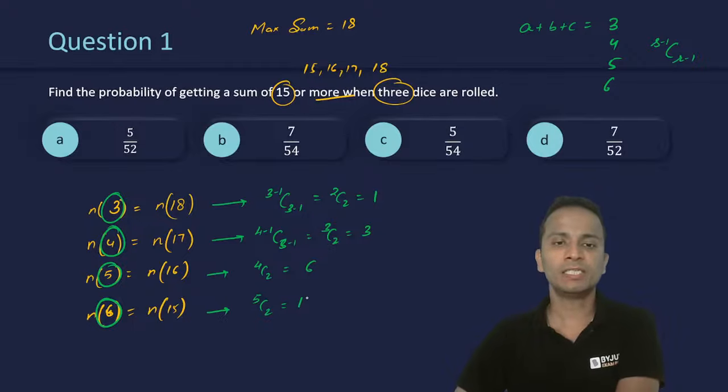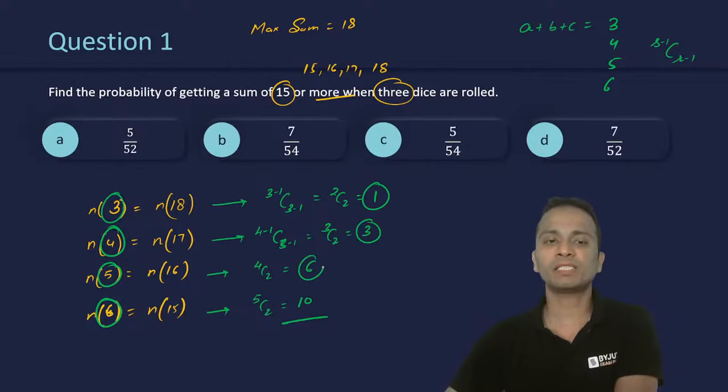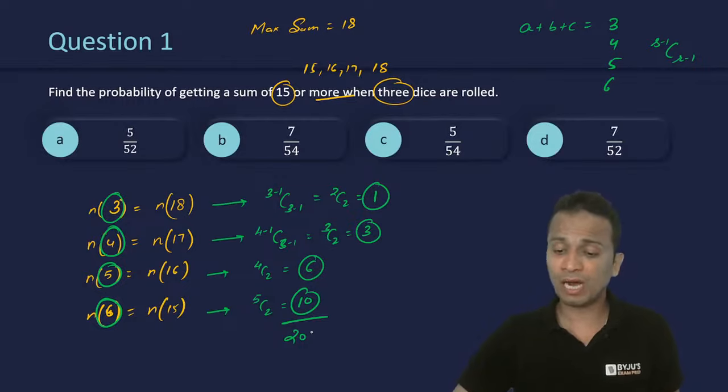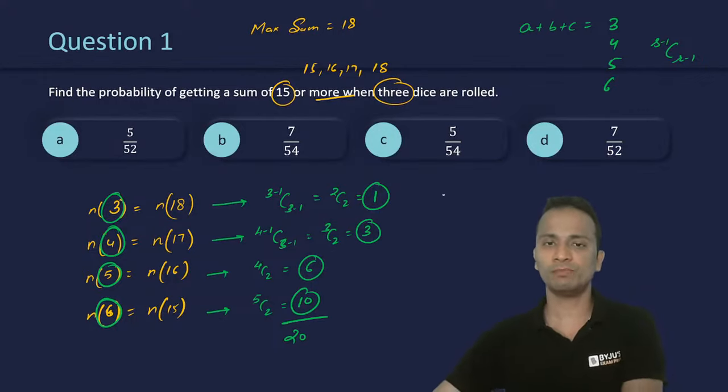and it will be 10. Okay, so total number of cases that I can count is 1 plus 3 plus 6 plus 10, that is 20. Okay, so favorable number of outcomes in this question is 20. Now, when we are rolling 3 dice, what is the total number of outcomes? The total number of outcomes is 6 into 6 into 6. Okay. So, my answer would be 20 divided by 6 into 6 into 6. 6 into 6 into 6 kitna hota hai? It is 216. So, 20 upon 216 will be the final answer.